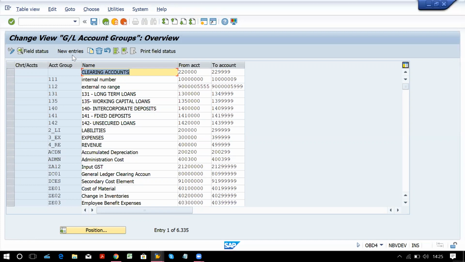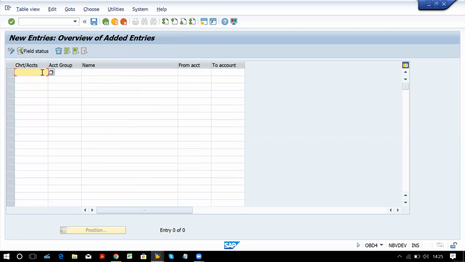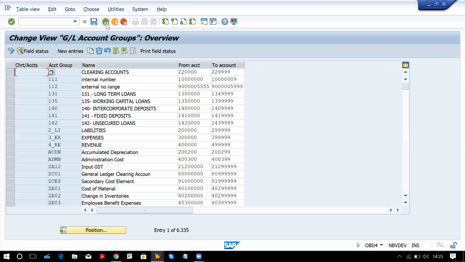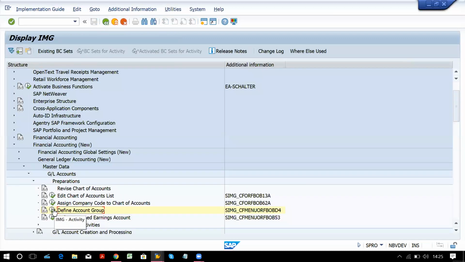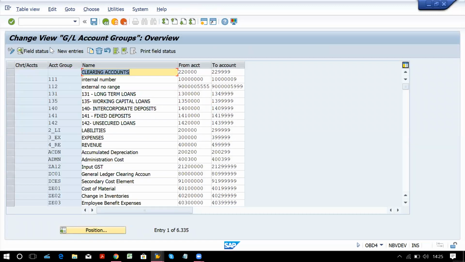Okay, now in account group, you have to click on new entry and we are going to do basic 4 groups. Now this will be on chart of accounts level, your list of accounts. I have clicked on that path, this clock and tick icon. You have to tick on this and it will open. Then click on new entry.